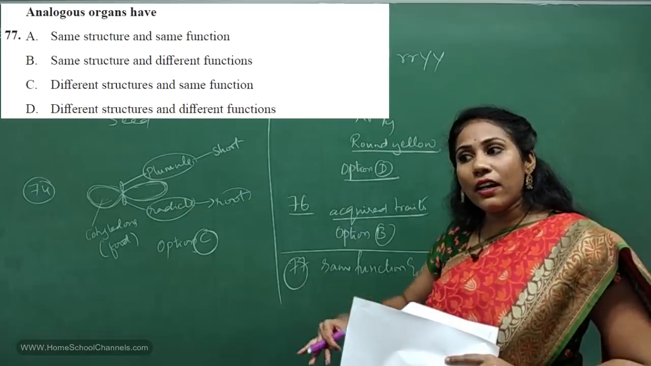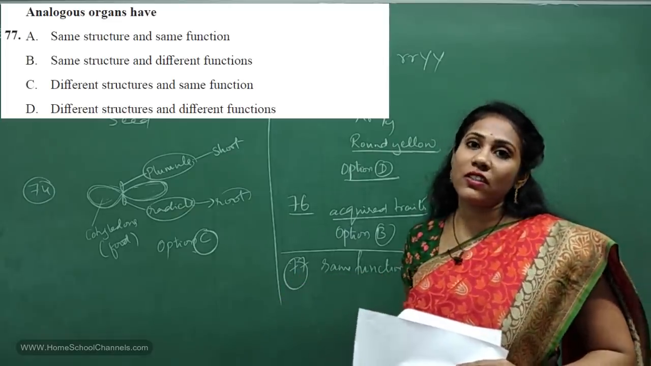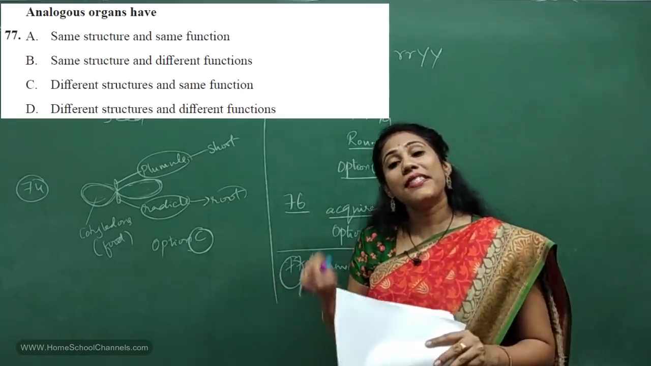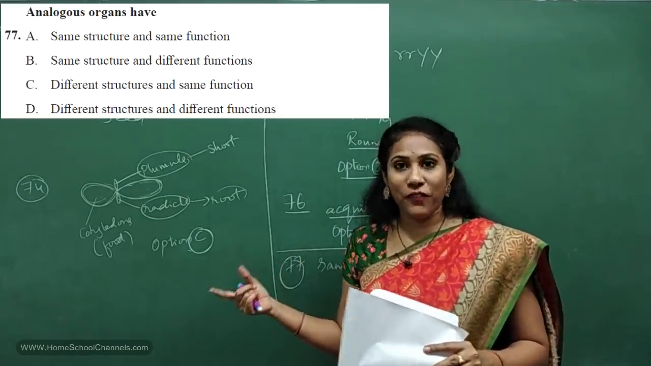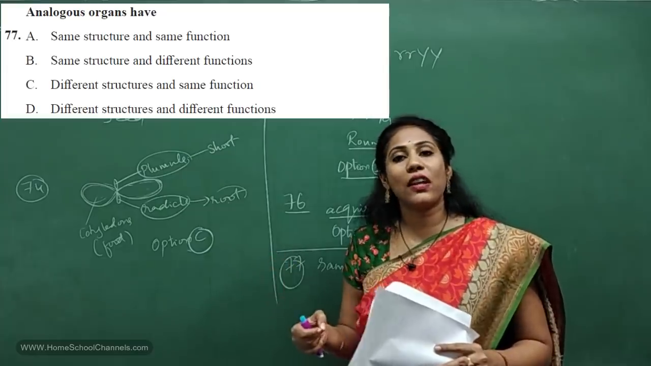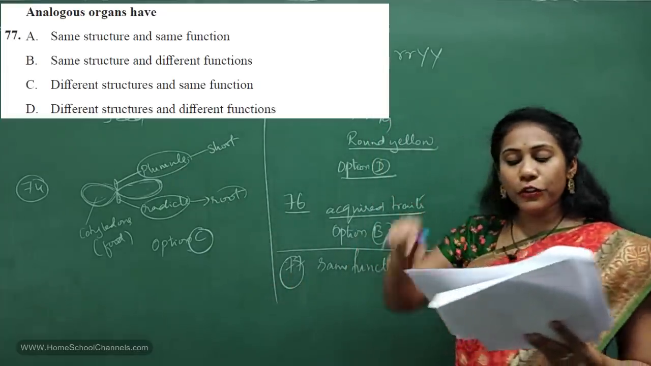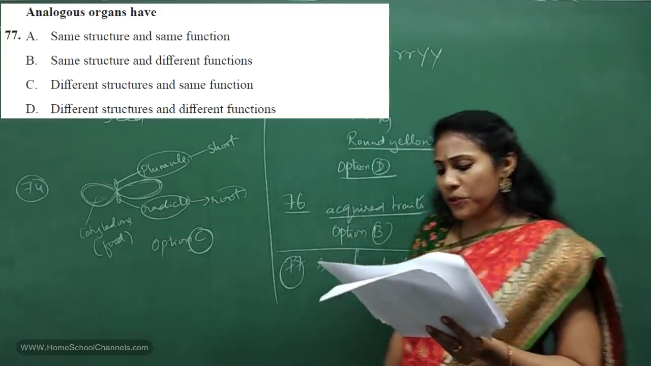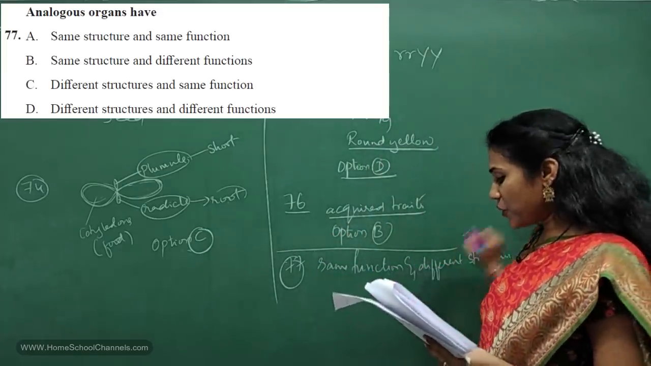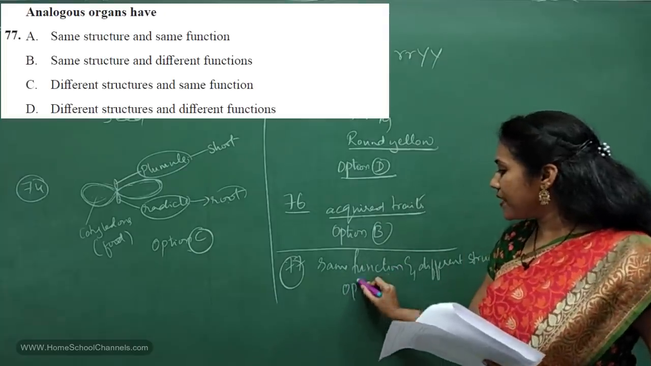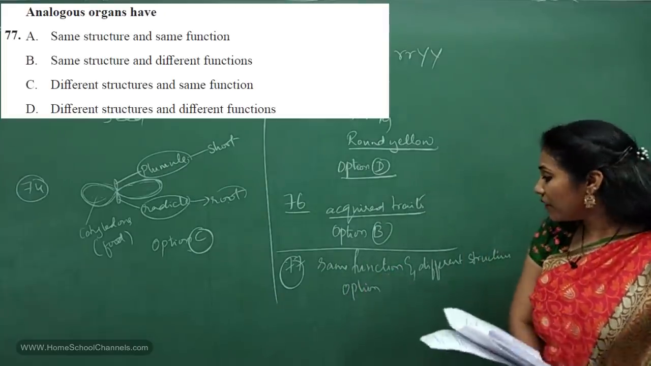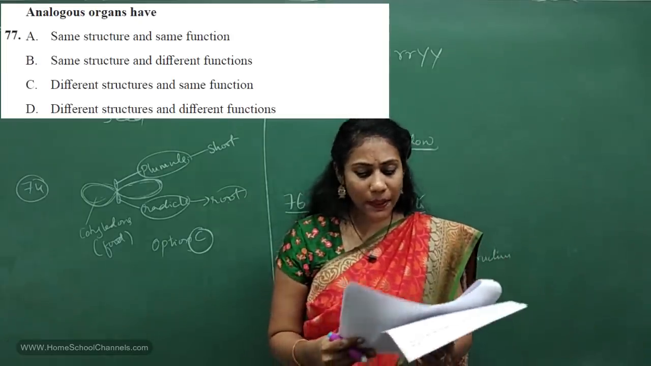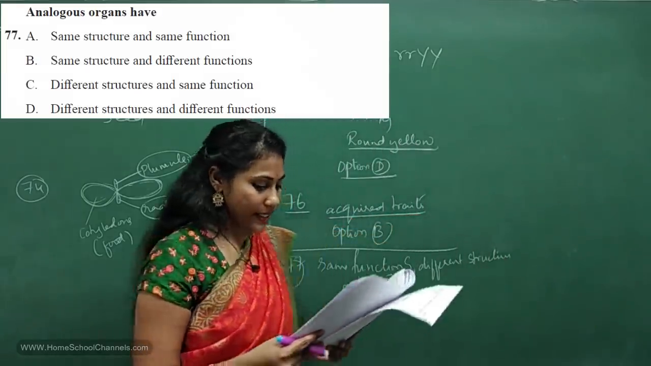And similarly, you have something called homologous organs. What do you mean by homologous organs? You will have the same structure but different function. So that is a homologous organ. Analogous organ is different structure but same function. So in which option you can see this? Same function, different structure. That is option C. So you would observe that in option C, isn't it? So that's all about your question number 77.